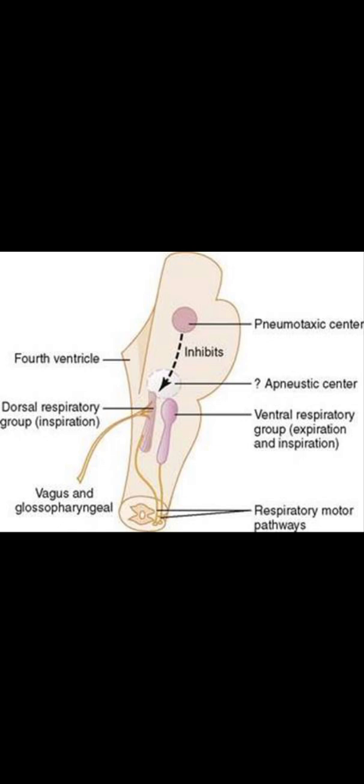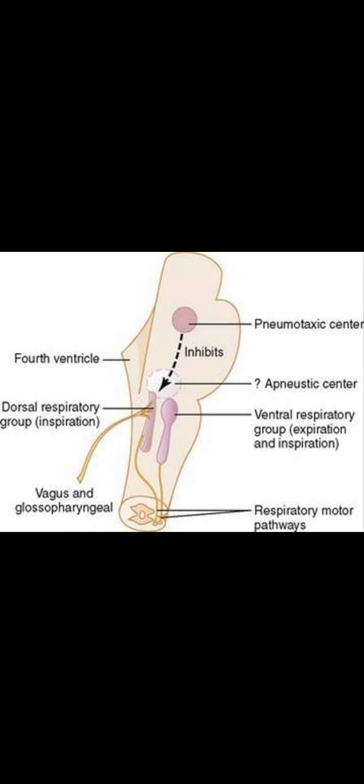Mainly, what is respiration? Respiration is a physiological process by which oxygen is transported from the atmosphere to the cell, and carbon dioxide is eliminated from the cell to the atmosphere. Nervous control of respiration causes rhythmic breathing at a regular interval of time.